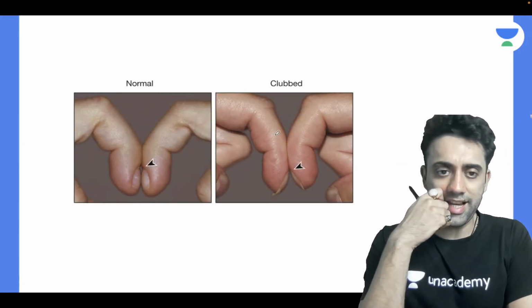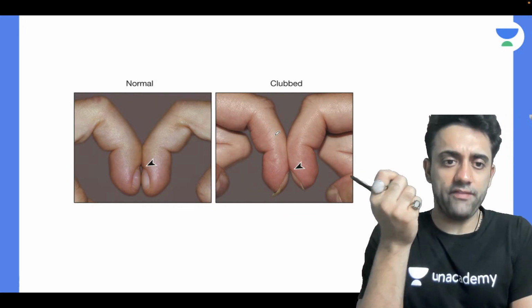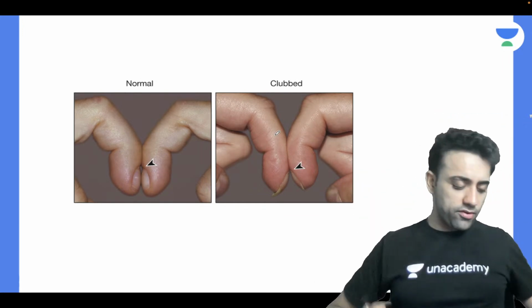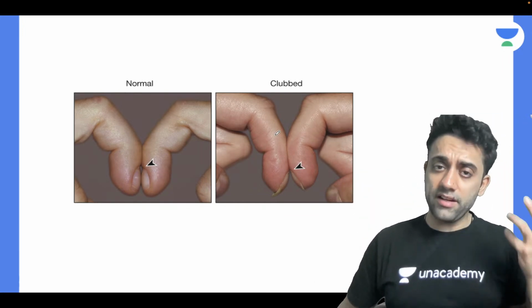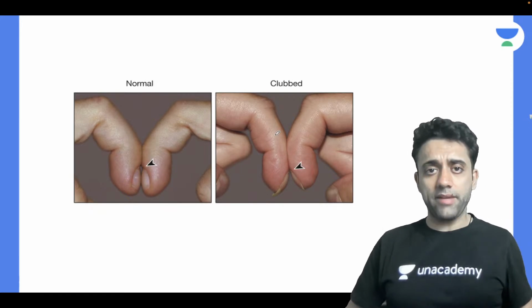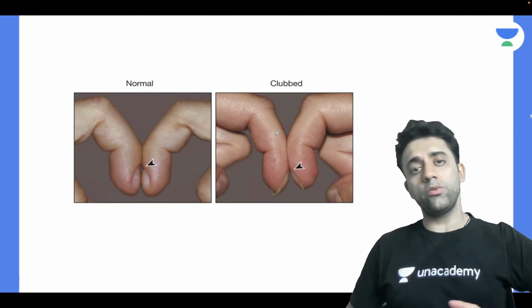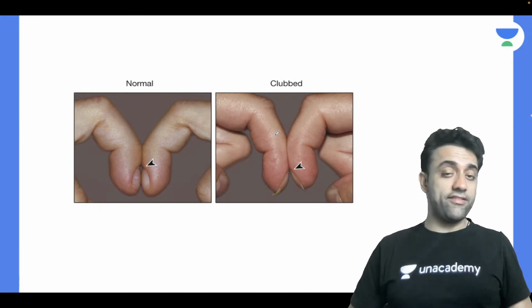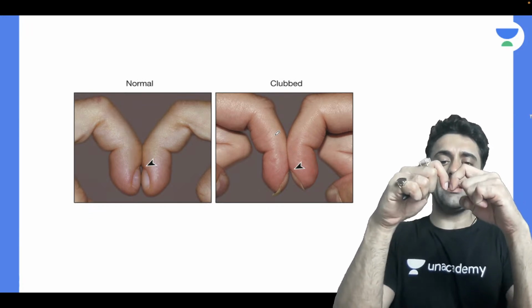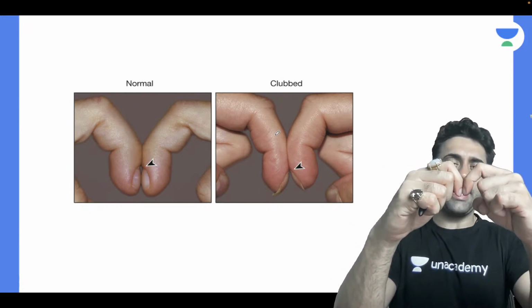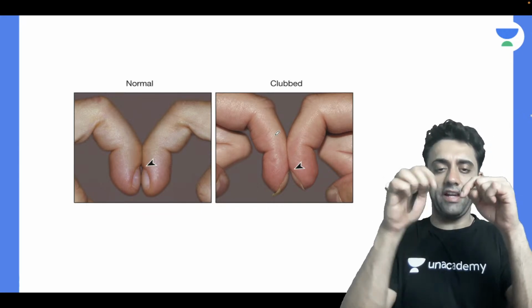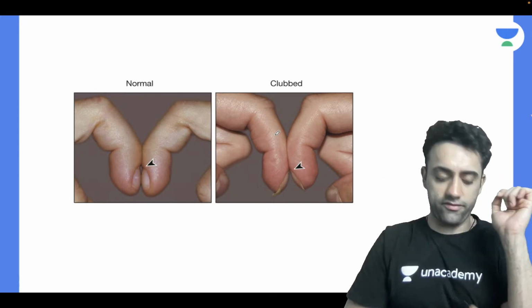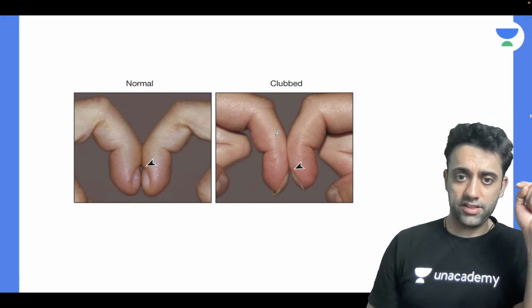Next question. What is this sign? When I do like this, it's a very beautiful, please guys, photographic memory and clinical knowledge. I'm trying my best to shift your whole books into clinical orientation. So if I do like this, I can see a diamond over here in between my fingers. But this obliteration, this finger is clubbed.